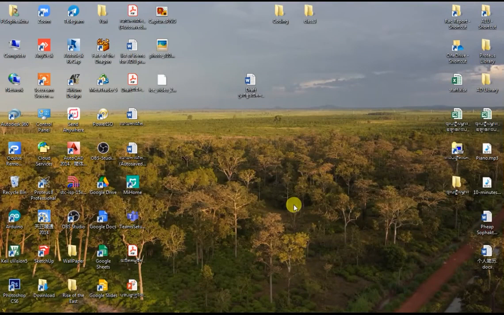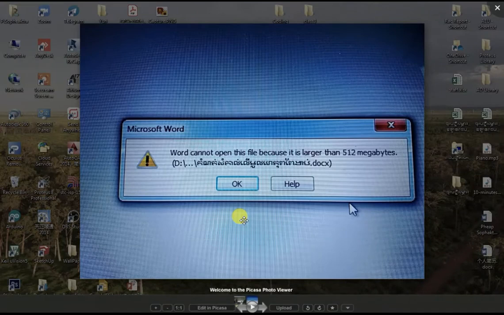So in today's video I'm going to solve a problem commonly seen in Microsoft Word. Most people, when they create content in a Word document, add too much media, too many images, to the document, and then when they try to open it, they get stuck on a pop-up window that says: Word cannot open this file because it is larger than 512 megabytes. So why is this happening?